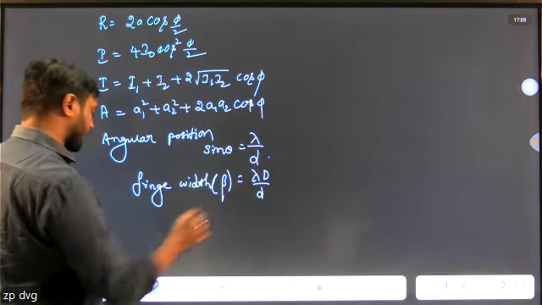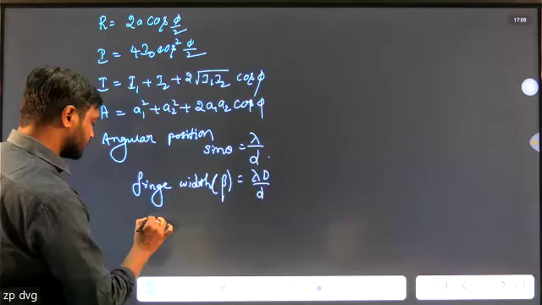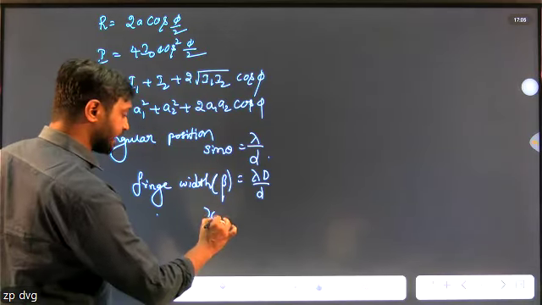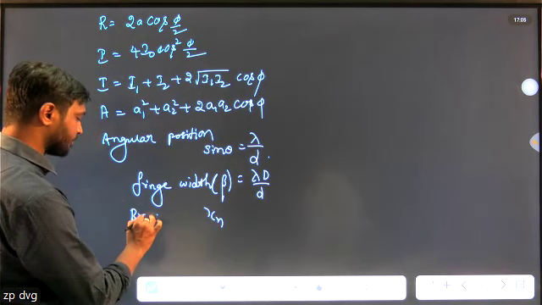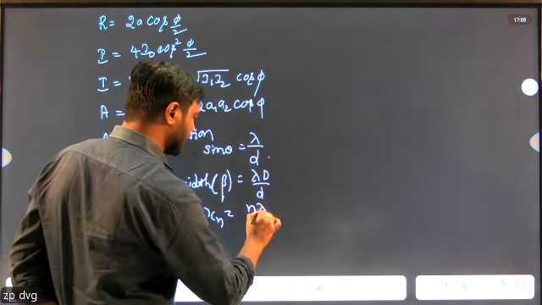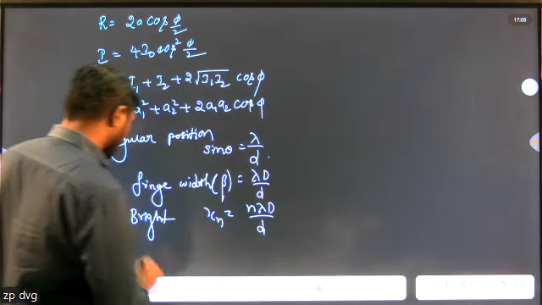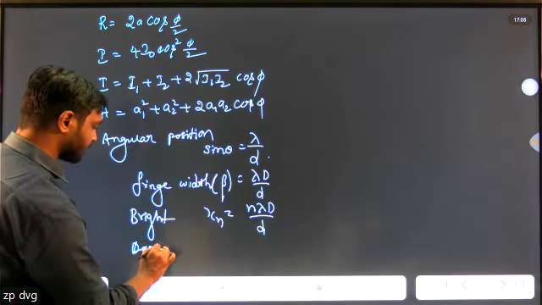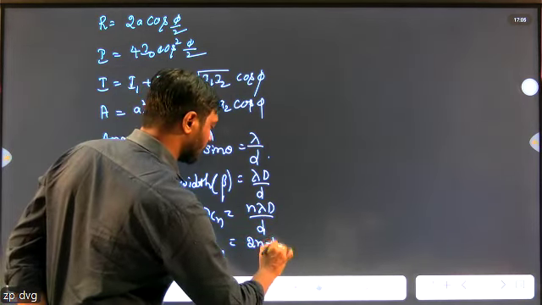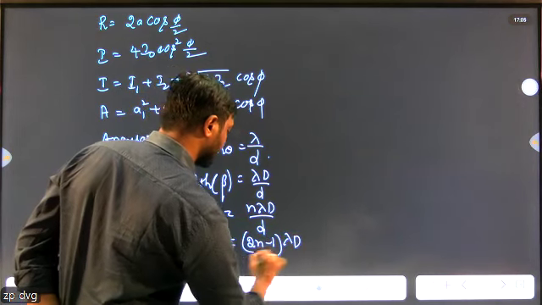And the next one is fringe width, beta equals lambda D by d. And xn for bright fringe, xn equals n lambda D divided by d. And for the dark fringe, xn equals 2n minus 1 lambda D divided by 2d.